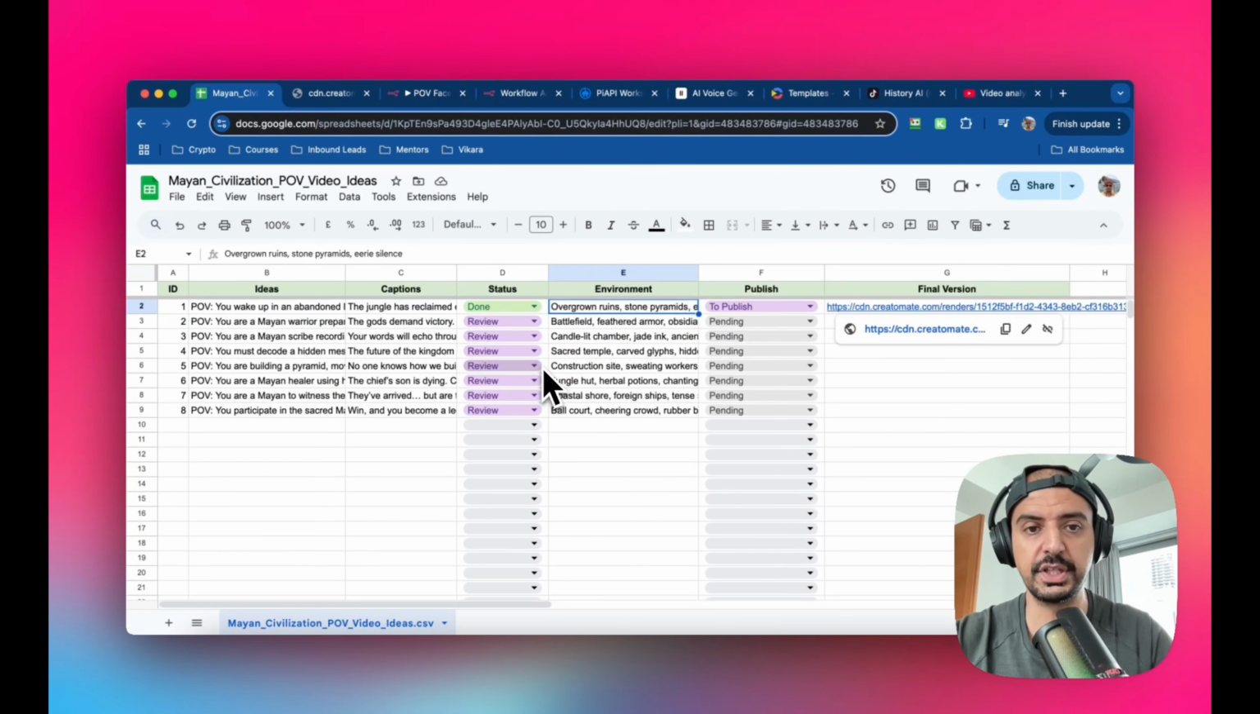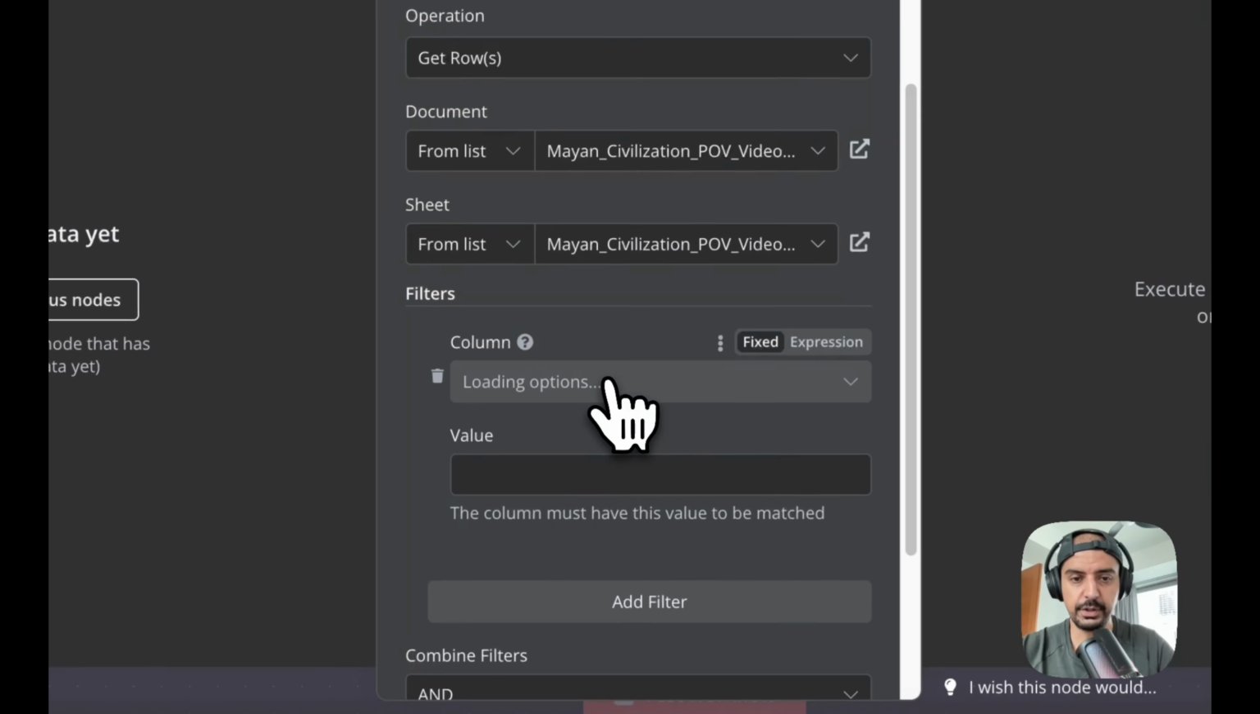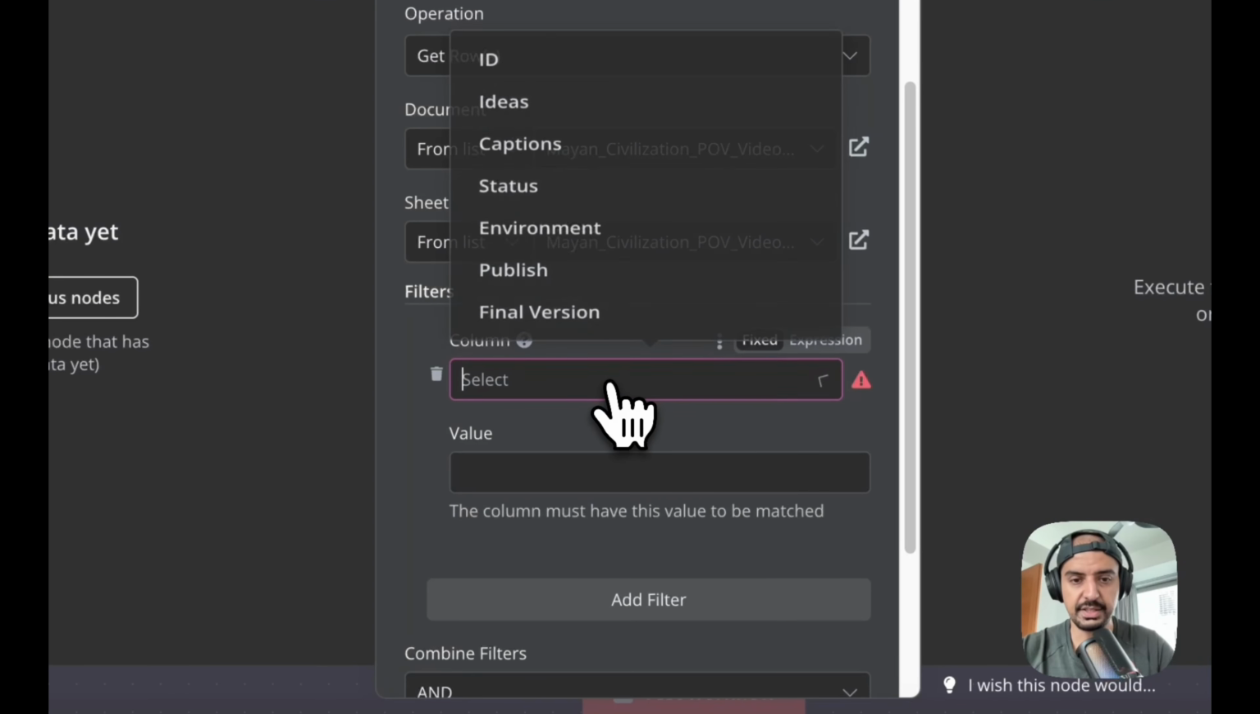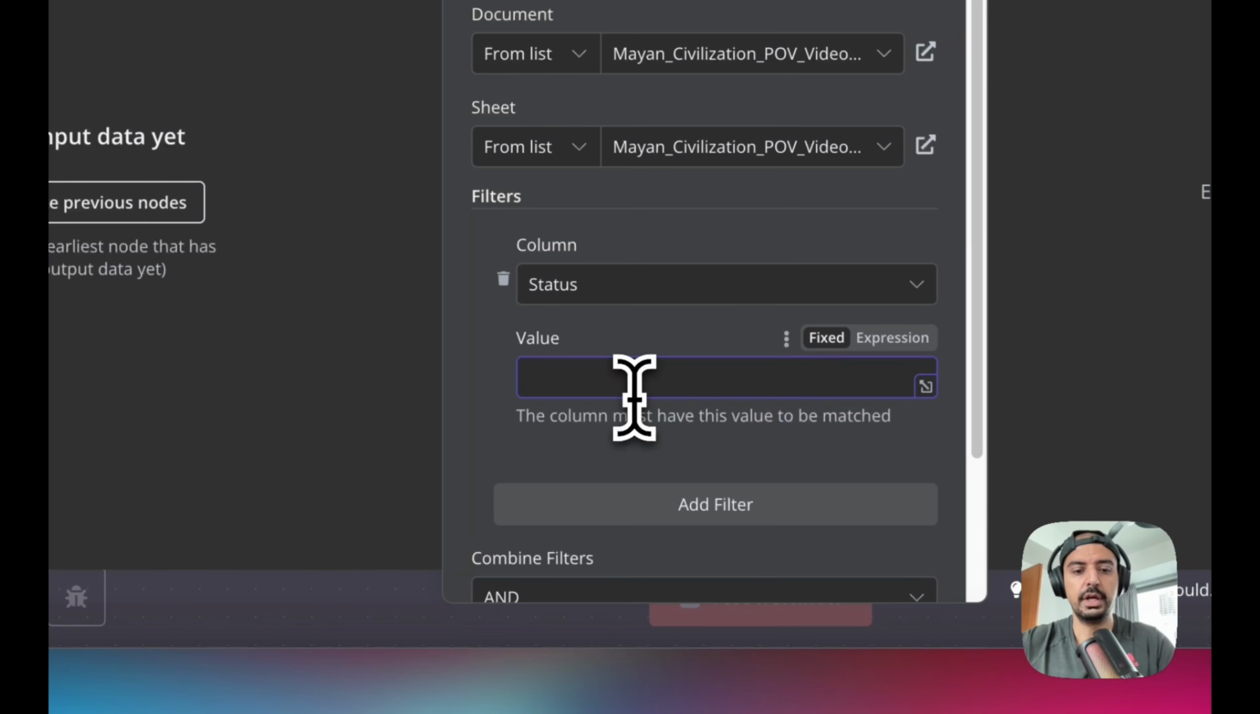Now, if I run this automation again, I don't want it to read row 1. Does that make sense? Because it's already done. So I want to read the next row, which is review. Okay, so we need a filter for review. So if I add a filter, the column is going to be status, or whatever you call it,